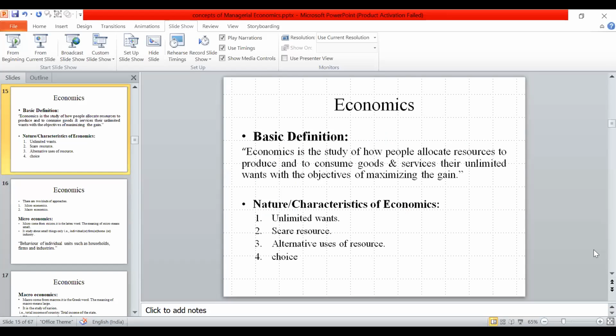Unlimited wants, scarce resources, and alternative uses of resources, which means choice. Man has unlimited wants, but resources, meaning salary or whatever products they have, are limited. That's why, based on our salary and our choice, we use resources limitedly.